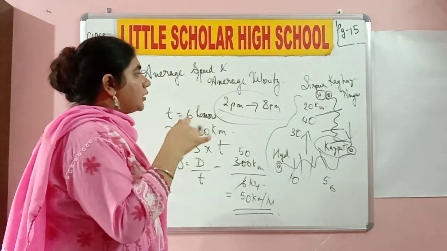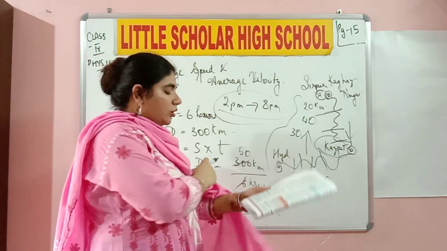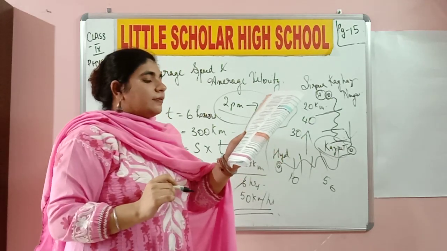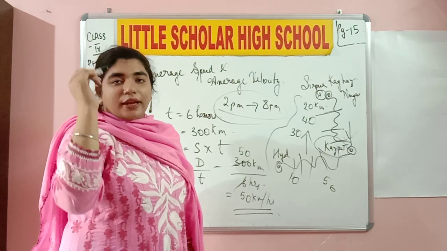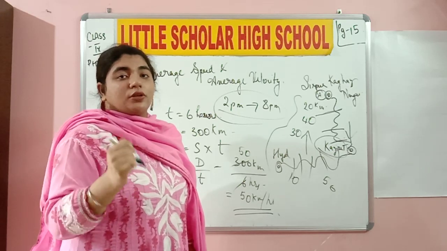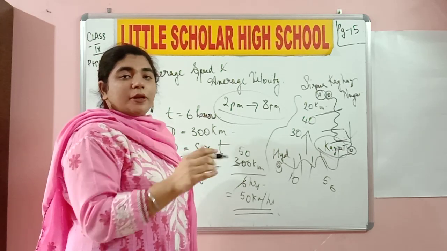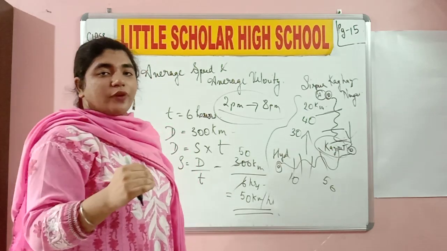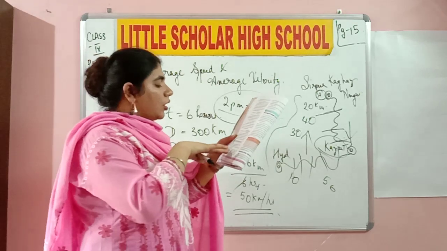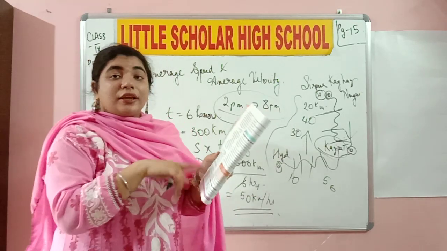Okay, now in the think and discuss portion, they have asked you on page number 16, what is the average speed of the car if it covers 200 kilometers in 5 hours? They have not specified how much the car must have traveled in every hour. So we just simply put in the speed formula over here, which is distance by time, and it is 200 by 5 in this case, which is 40 kilometers per hour for think and discuss one.